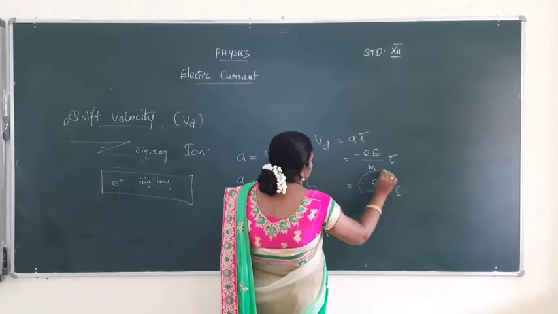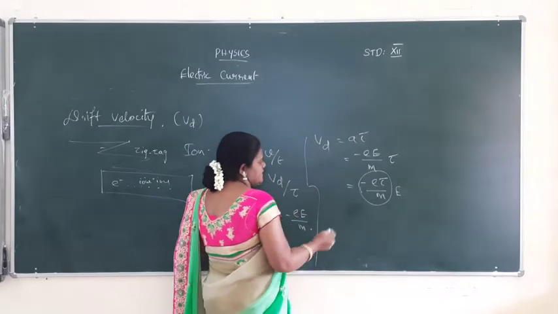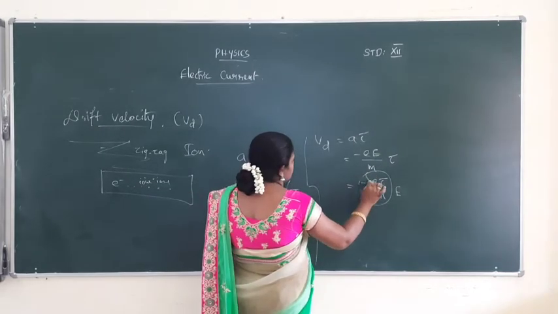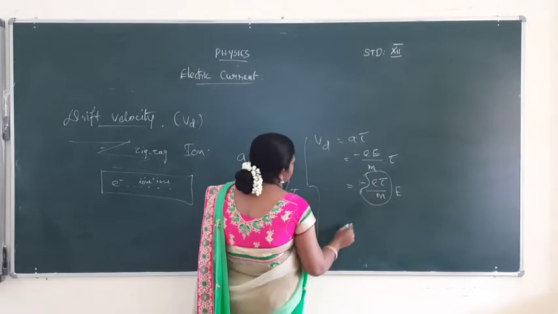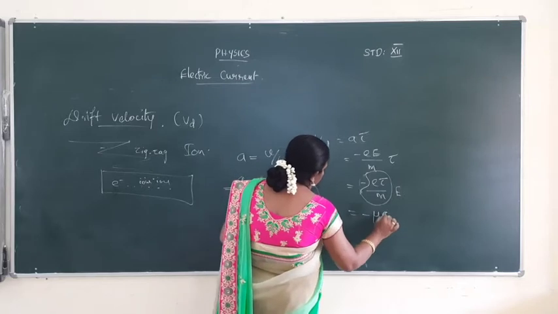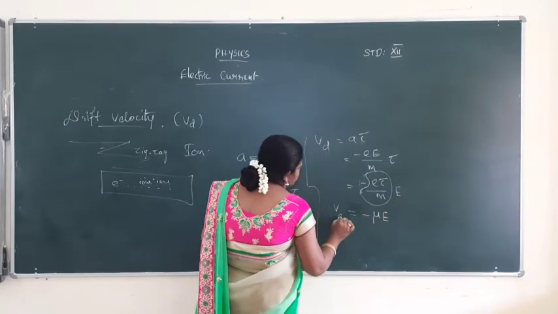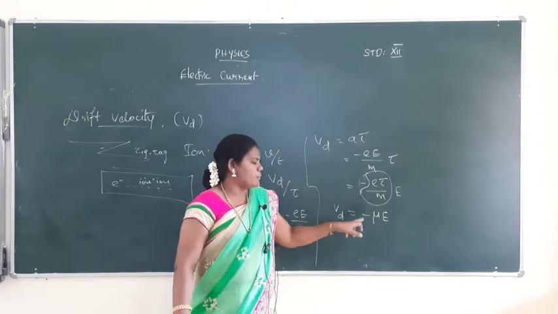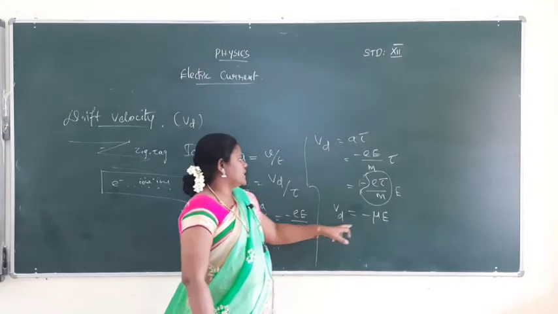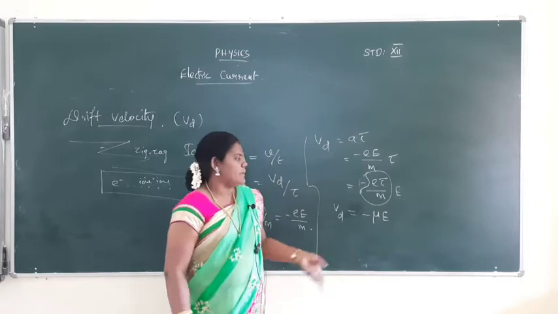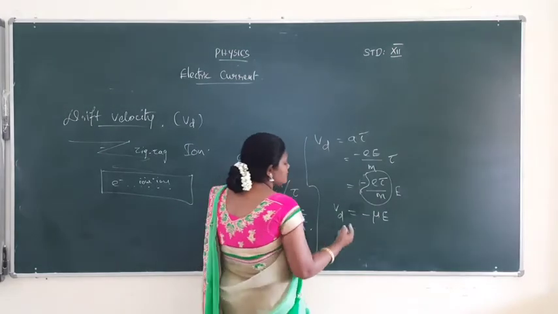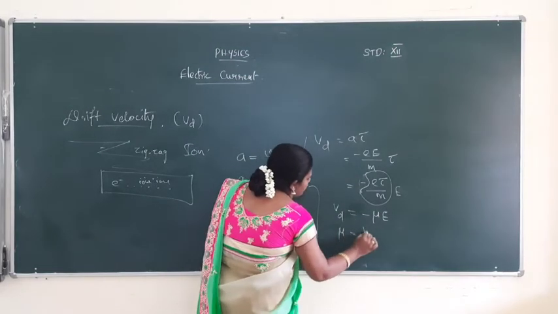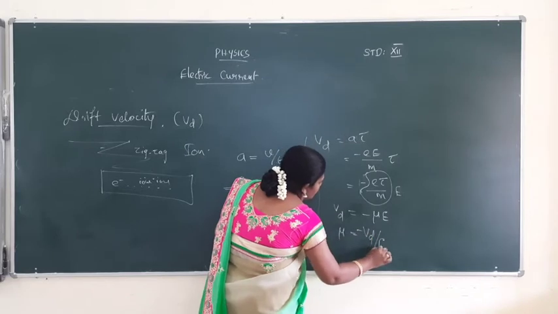This is called mobility, and the negative sign is not there in mobility. So drift velocity Vd is equal to minus mu into E, where mu is the mobility. Mobility is equal to e tau by m. Mobility is nothing but mu is equal to minus Vd by E.